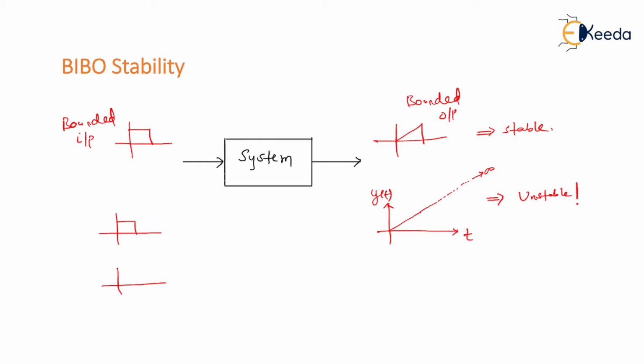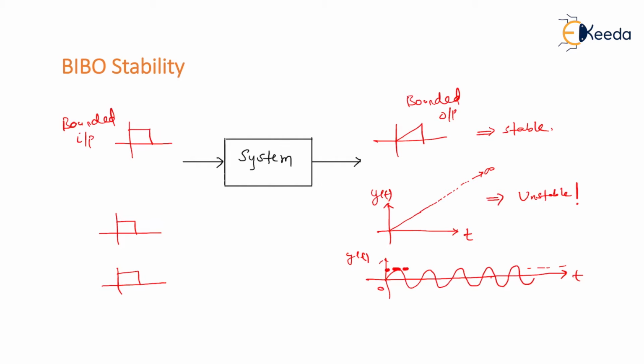For example, for such bounded input, if you are getting this kind of output, let's say this is y of t with respect to time, even in this case I would say it is an unstable system. Even though your output is bounded, why am I saying the output is bounded? Because every sinusoidal oscillation has some maximum amplitude and minimum amplitude, and it oscillates between maximum and minimum.